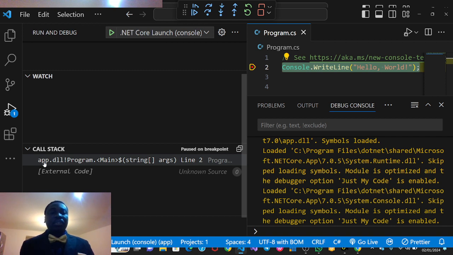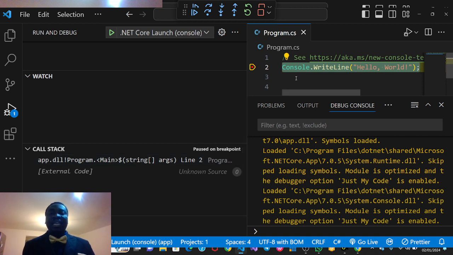So this is the name of the application, app. With that, app.dll. DLL is like a library. In this library, I want to check this program in which the main method, that's the main function, I'm using a string. That means whatever I write, like this Console.WriteLine, all those things are strings. When you see a bracket like this, when you get to stage, you'll know about it. That's an array. You are going to work on arrays, and args means arguments. That's line 2 of this program. You see line 1, line 2.